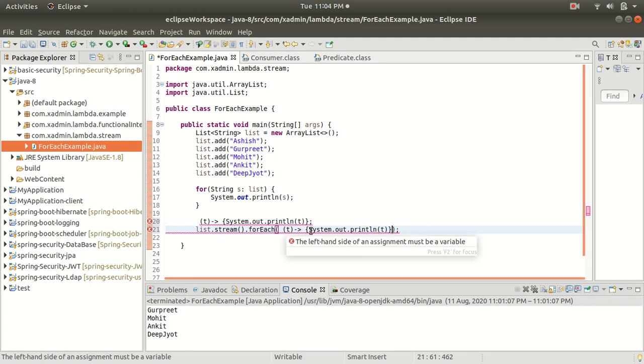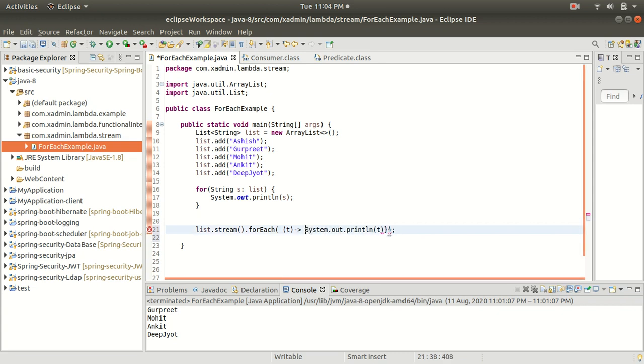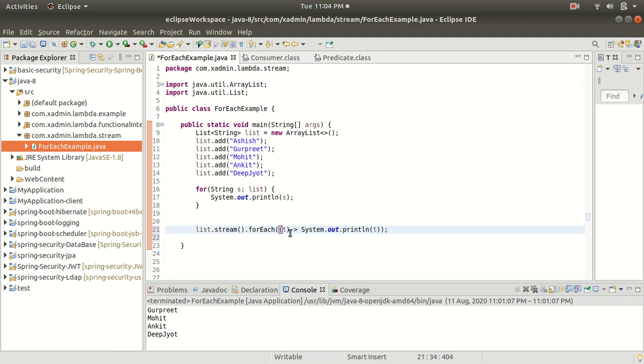As we have a single statement inside the body, we don't require curly braces, so let's remove the curly braces. This is our Consumer, and this is our lambda expression.